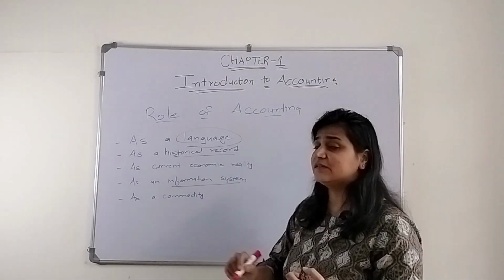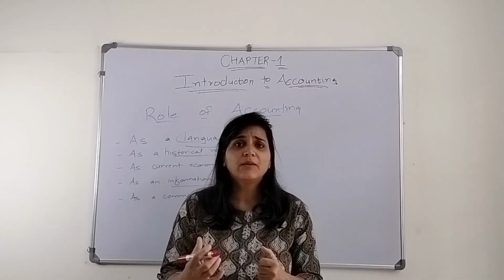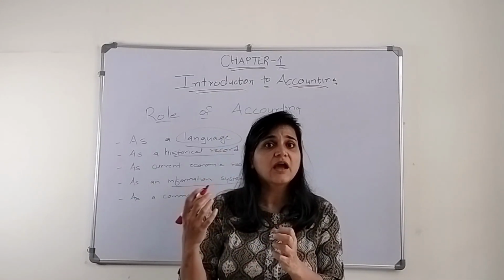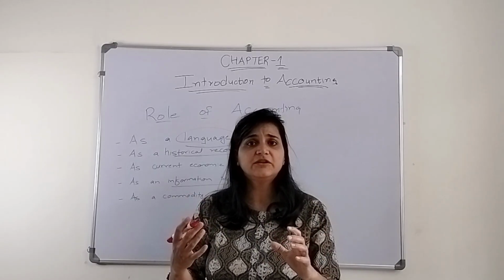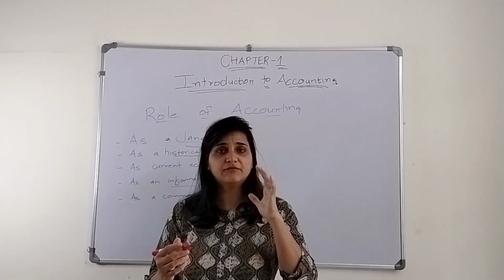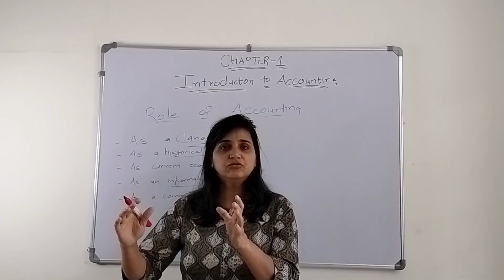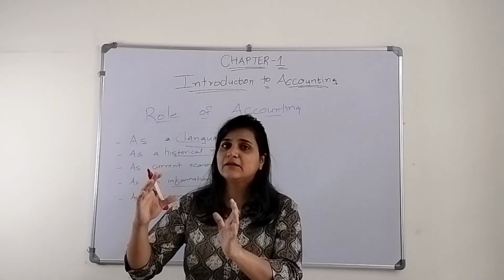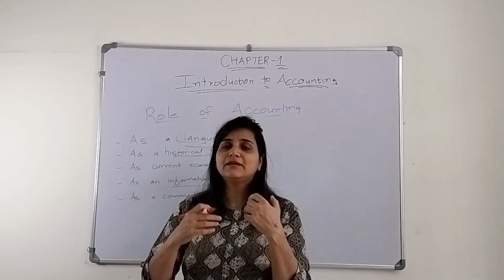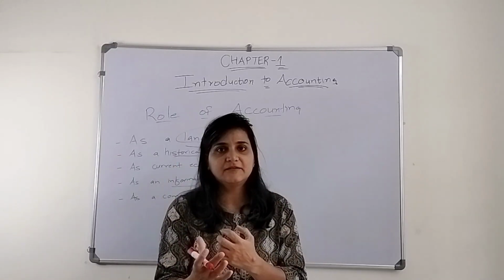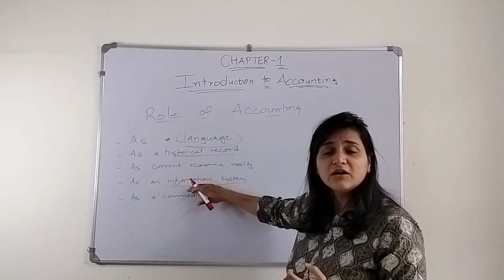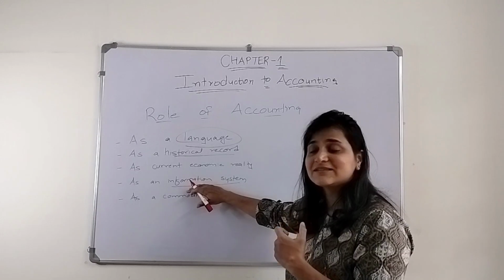As an information system, who is providing information? The accounting reports. With the help of the accountants are giving the information to whom? To the users, so that they can predict, they can evaluate, they can take the decisions. Okay, so it worked as an information system.